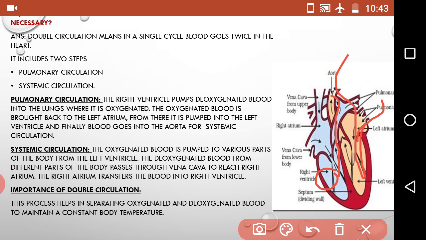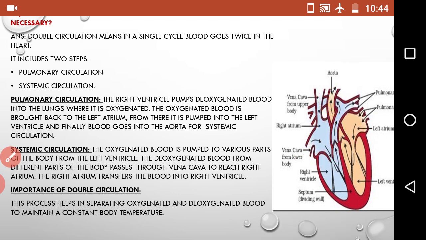Okay, then in the next cycle, that is systemic circulation, the oxygenated blood is pumped to various parts of the body from the left ventricle. Then the deoxygenated blood from different parts of the body passes through the vena cava to reach the right atrium, and then the right atrium transfers the blood into the right ventricle. Then from the right ventricle deoxygenated blood goes to the lungs. This is the process, and this circulation is considered a double circulation.